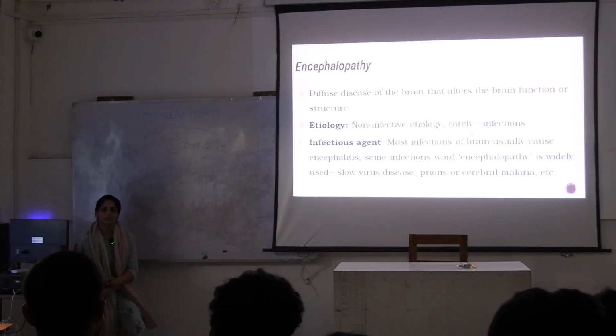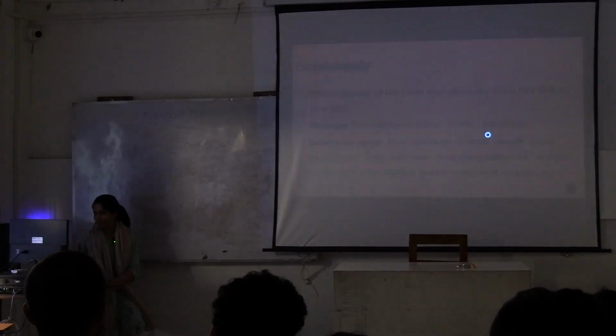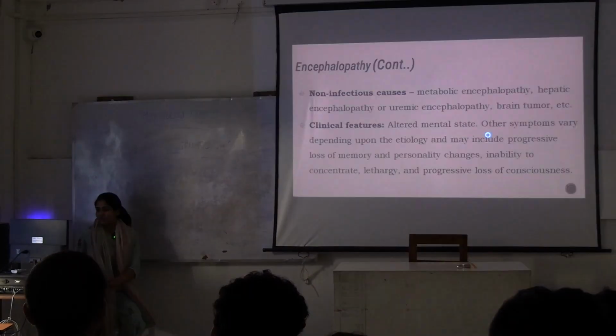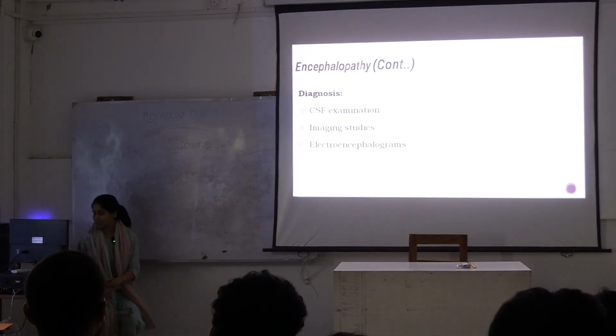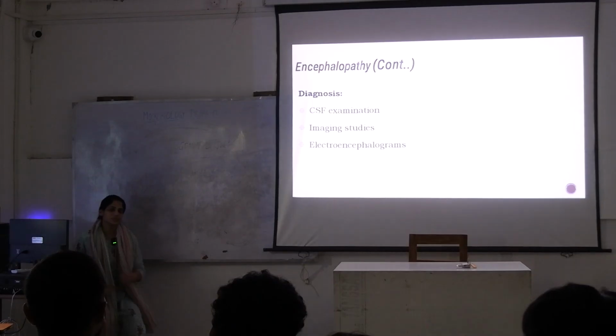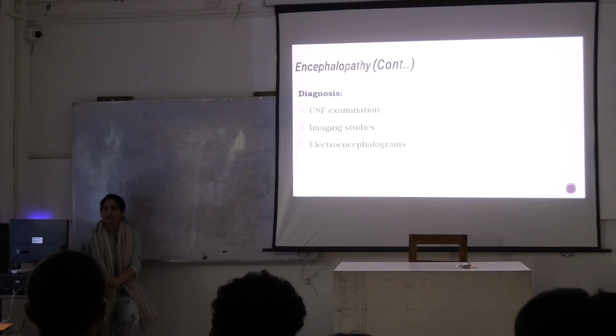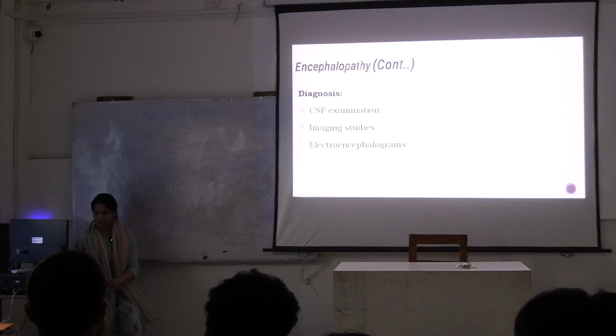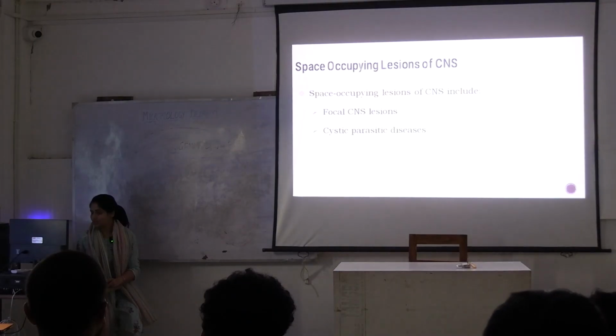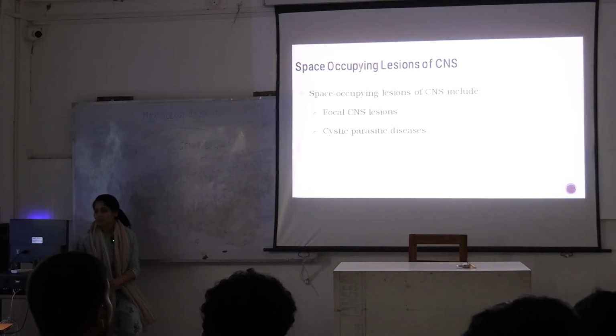They can cause encephalopathy. In case of encephalopathy, you will perform CSF examination. You can go for imaging studies. What is imaging studies? MRI. Okay, you can go for encephalograms that will tell you the functioning of the brain.